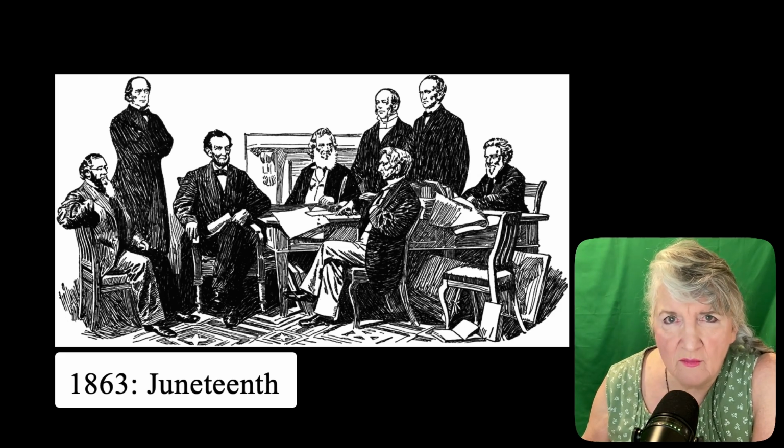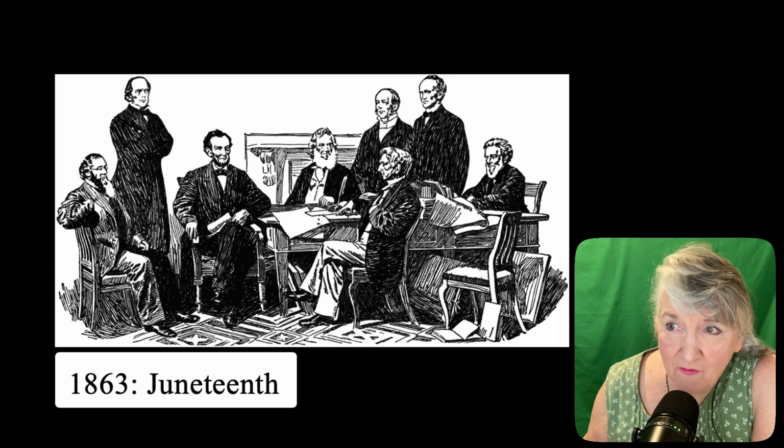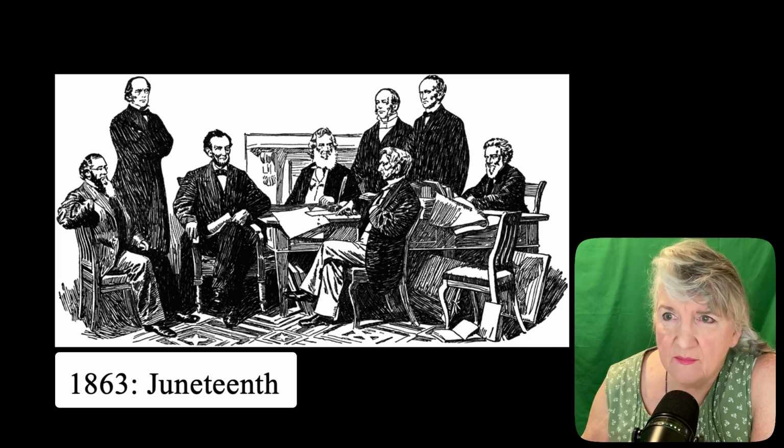Now, in that time, news traveled much more slowly than it does now. So it wasn't until June 19th, 1865, I made a typo, word finally got to Galveston, Texas, about the Emancipation Proclamation that slaves were now officially free.